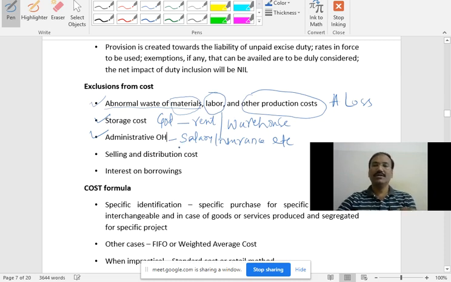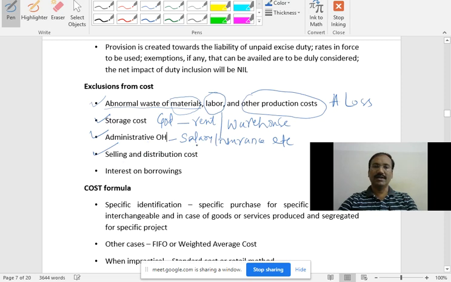For example, you have a godown and in the godown you have unsold stock. To handle that unsold stock, you appointed an inventory manager or a storekeeper, store superintendent, and for cleaning purpose you appointed a worker and a clerk. You are paying them salary. Is that salary to be added in the valuation of cost? No, right? So the administration cost cannot be included.